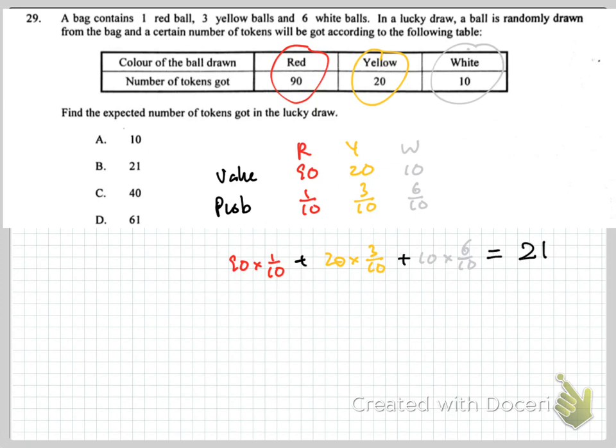There are 21 tokens. That is the expected value of this particular outcome. All right. Note that you will not get 21 any time you play the game. Sometimes you get 90, sometimes you get 20, sometimes you get 10, all right? But on average, you are going to gain 21 tokens every time you play the game. Okay, so this is the revision on expected value.